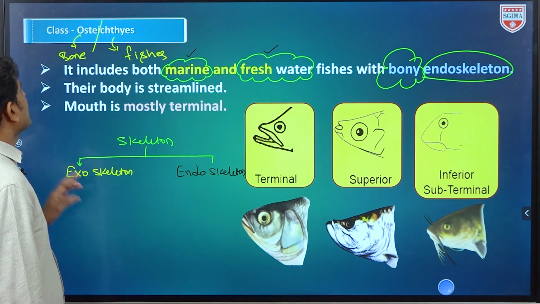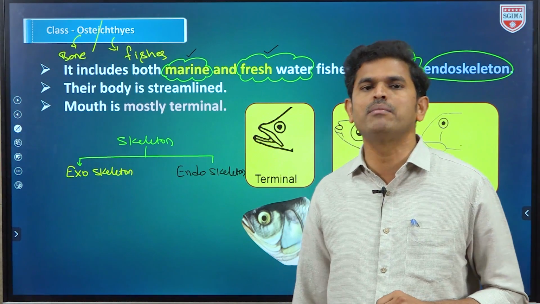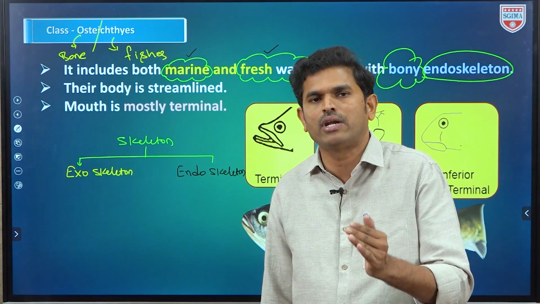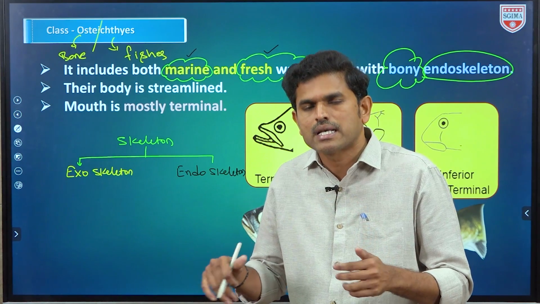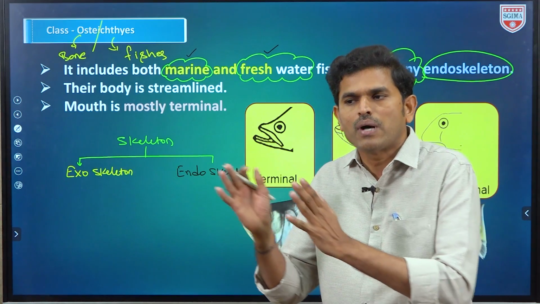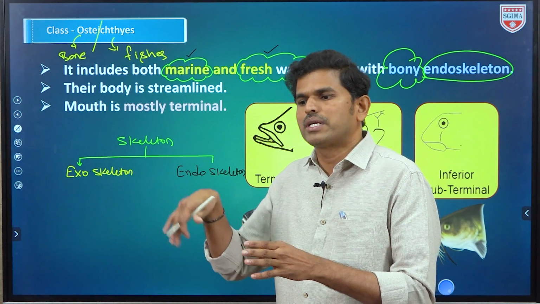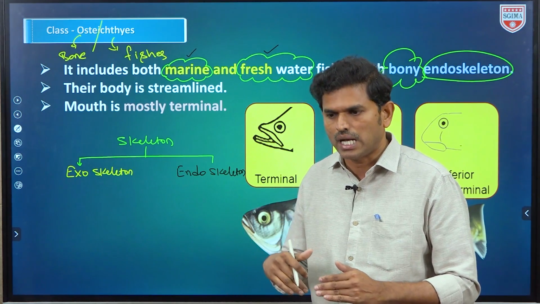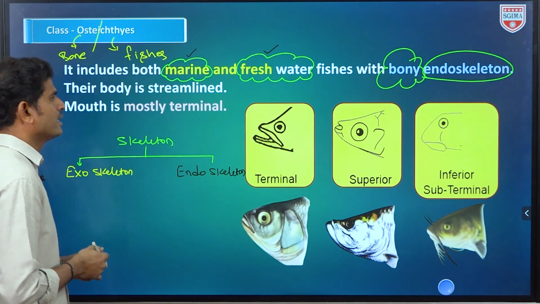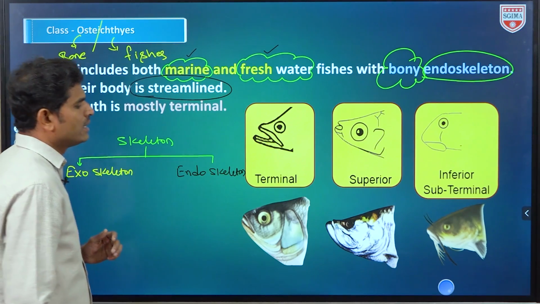Now the second point: their body is streamlined. What is the meaning of streamlined? These are adapted to that particular environment. Based on the surrounding habitat, the organism modifies its body shape. We study all this in evolution. Streamlined means the body is spindle shaped.